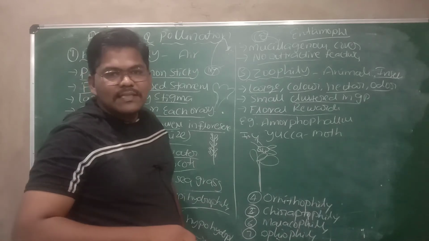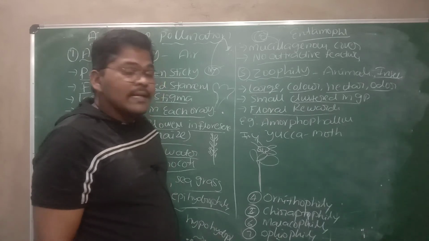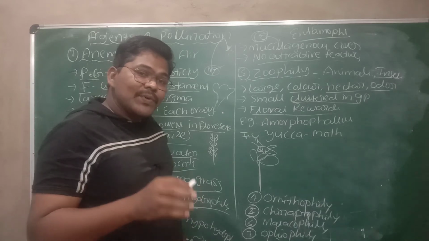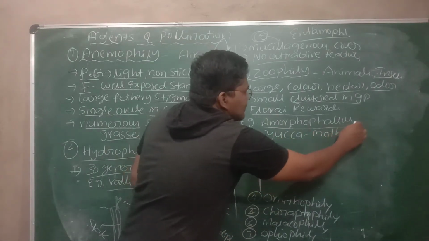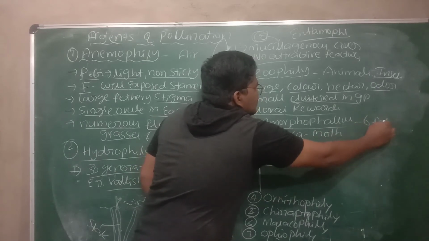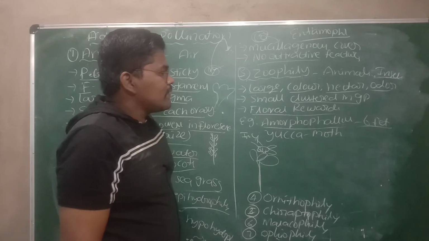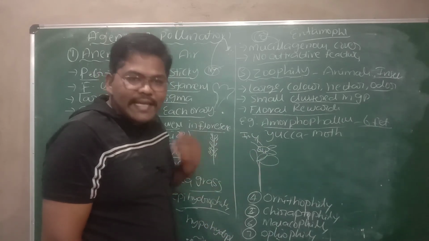They will lay eggs in the flower and they are also helpful for pollination. An example of a flower that provides space to lay eggs is Amorphophallus. It is the tallest flower. The height of the flower is 6 feet. It will provide space to lay the eggs.